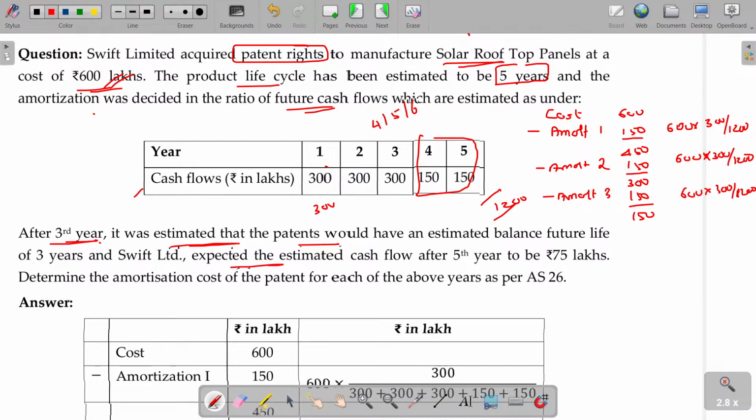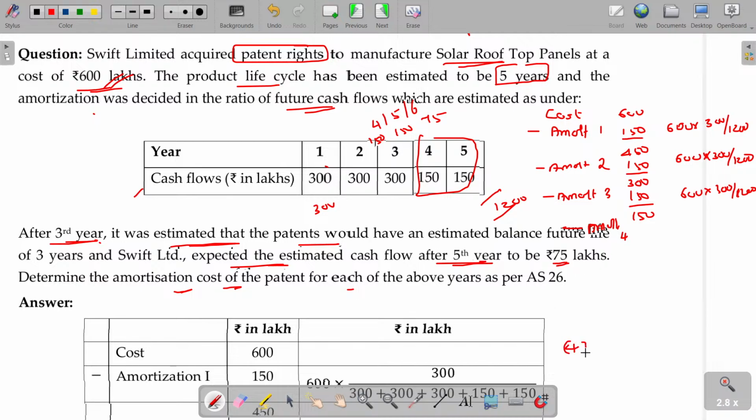Okay. The estimated cash flow after the fifth year is expected to be 75. So fourth year 150, fifth year 150, thereafter another 75. Fourth and fifth year 150, but we expected another 75 rupees in the sixth year. Determine the amount of the cost of the patent and each of the amortization value. So amortize in the fourth year. In the fourth year, how much?